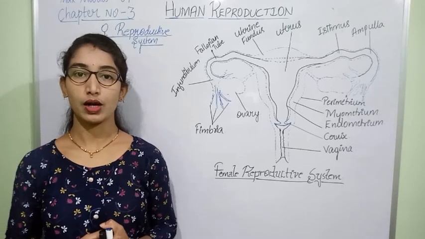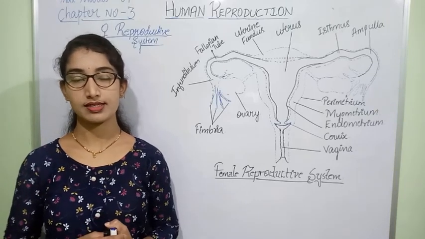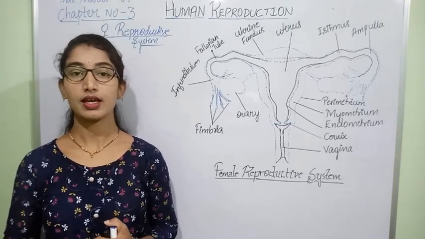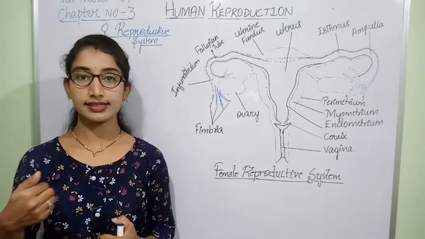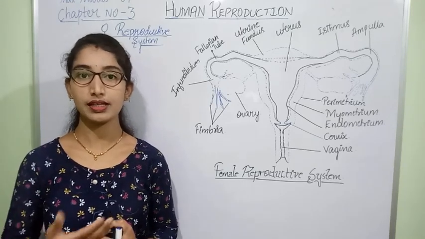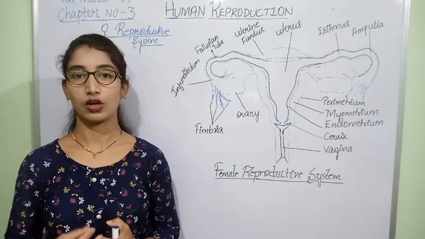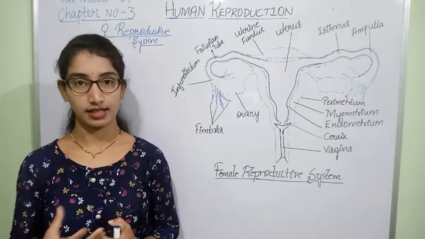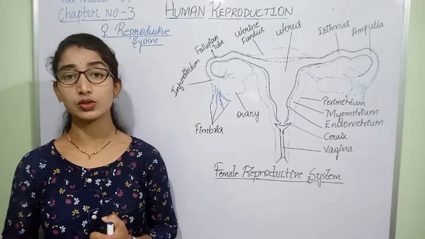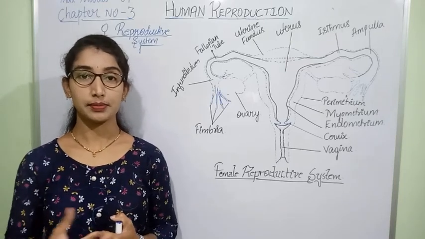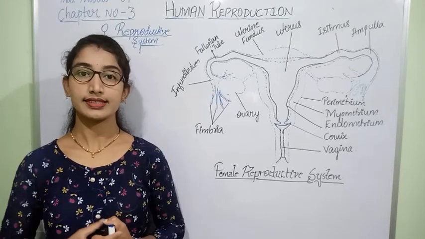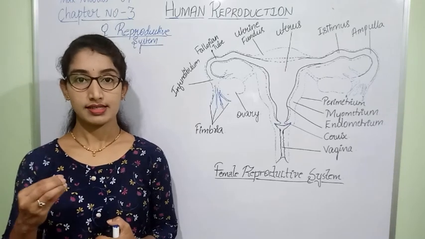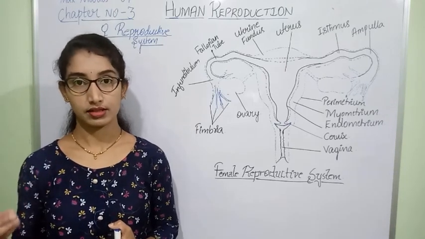We studied the primary sex organs of the male reproductive system as well as the accessory organs which help the reproduction, or spermatogenesis, in males. We also discussed the semen secreted by the male reproductive glands.